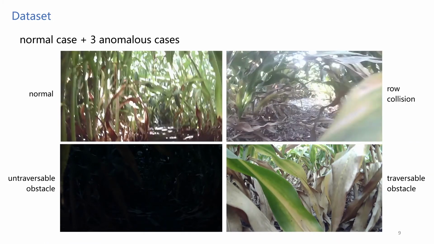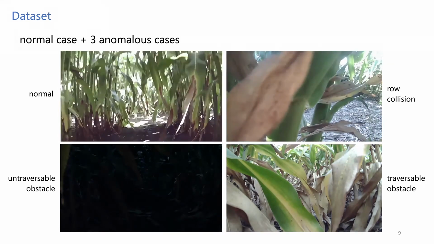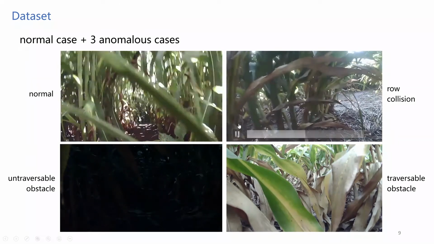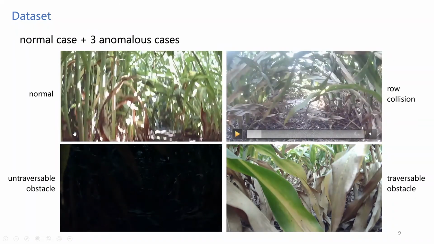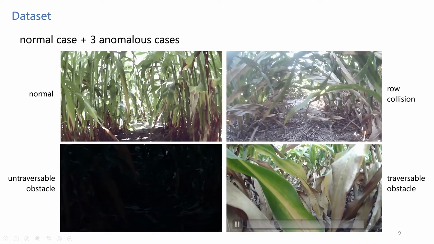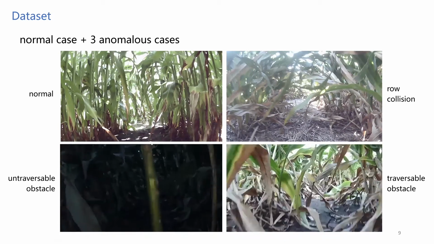On the top right is the row collision, where the robot deviates from the center line and collides with either side of the path. On the bottom left, the robot encounters weeds which obstructed the forward path.